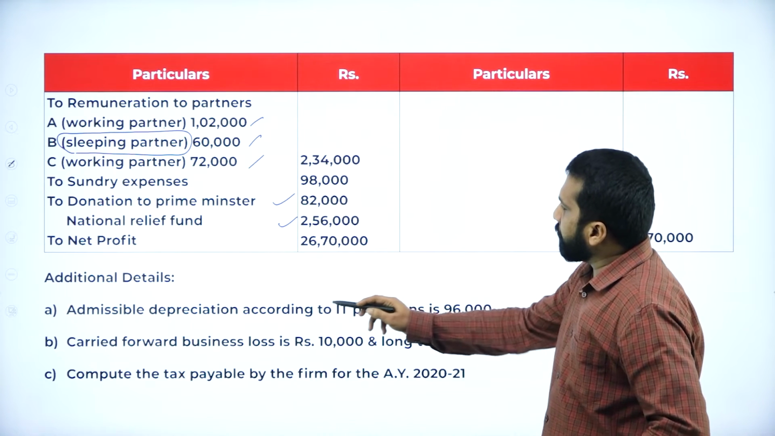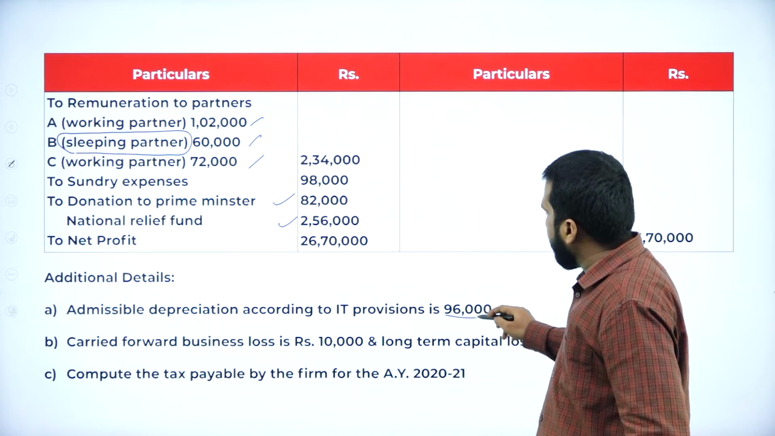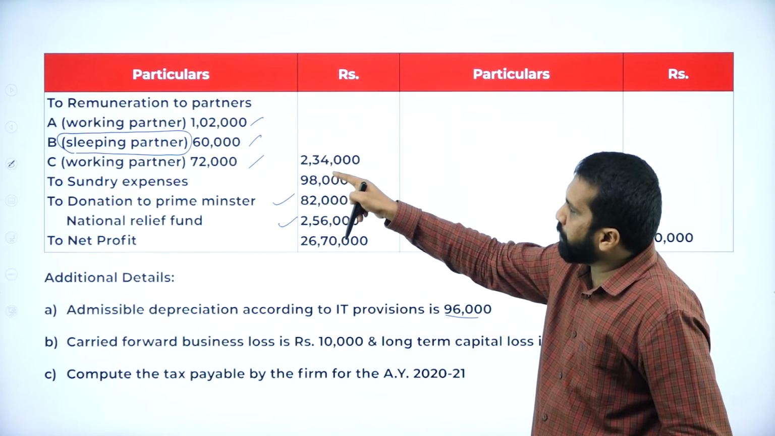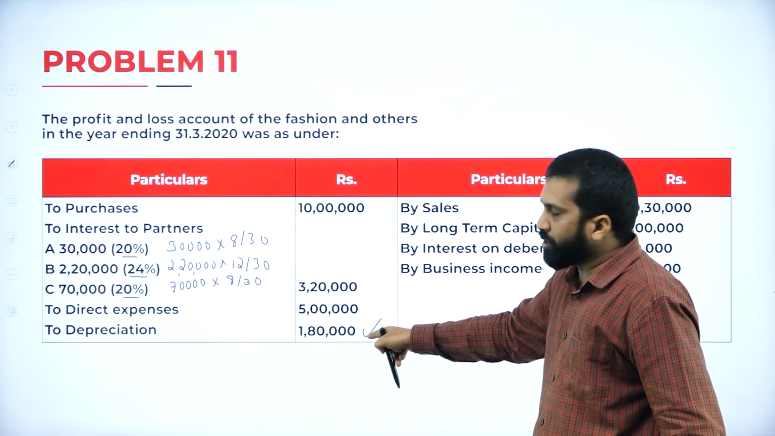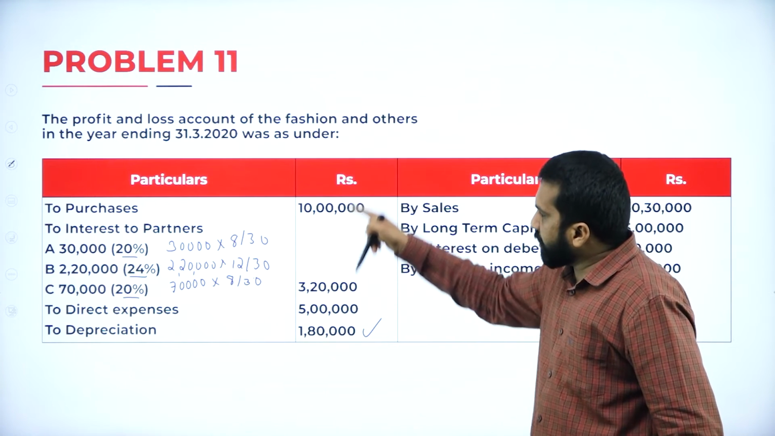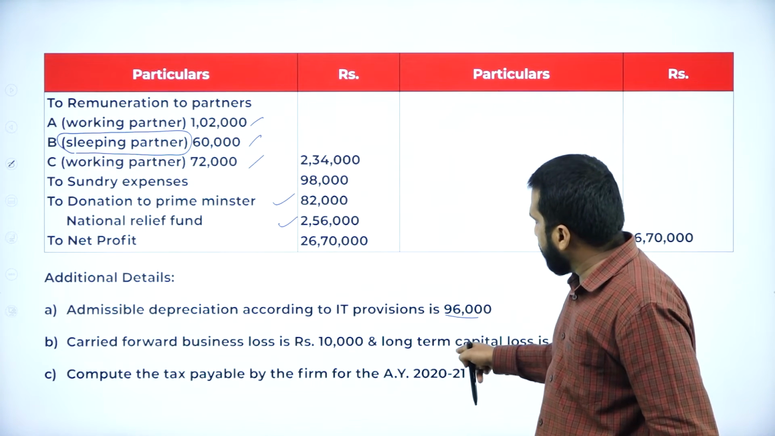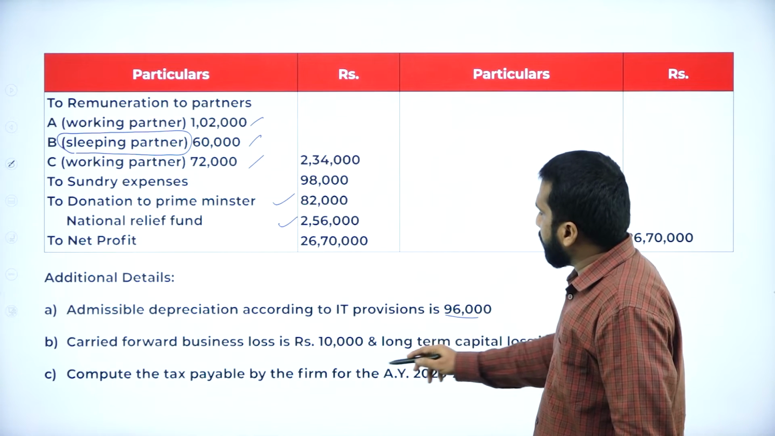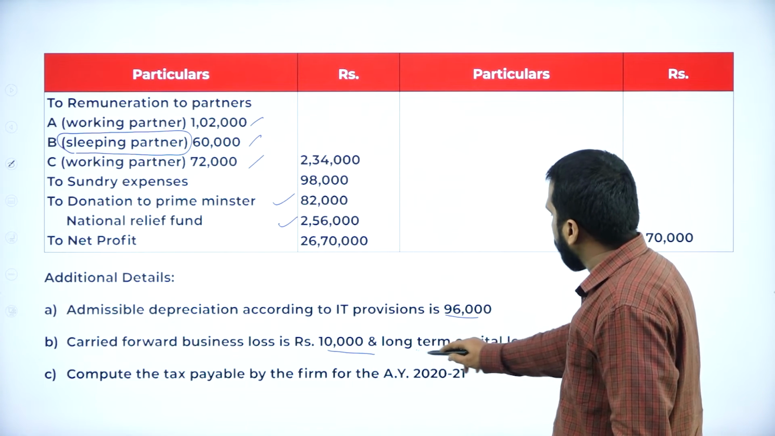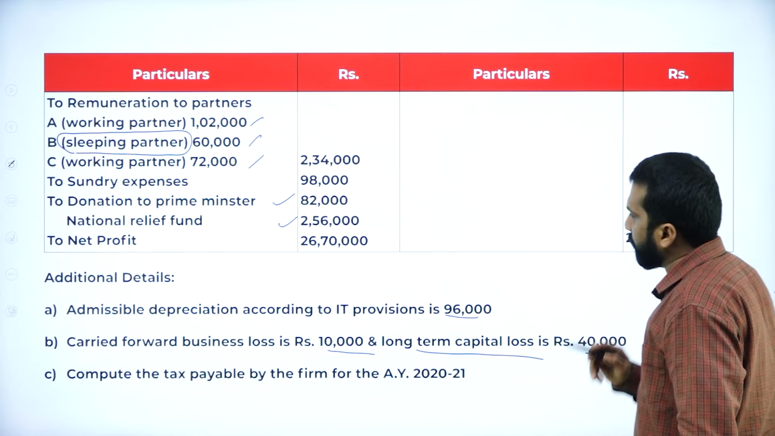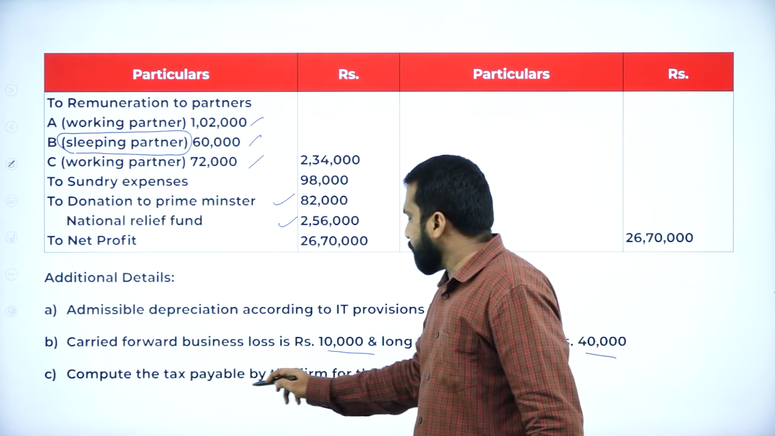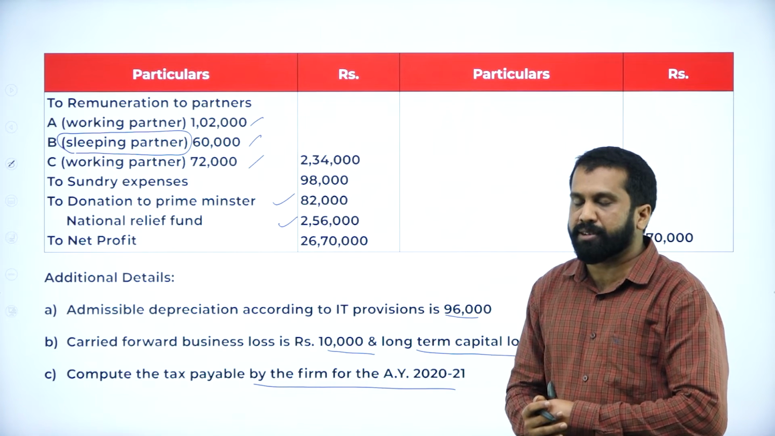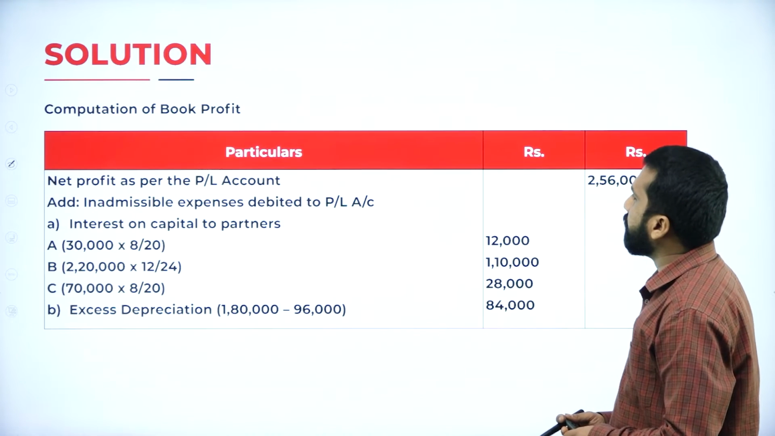Now, admissible depreciation as per IT 96 has to be deducted, and depreciation as per your problem has to be added. As per the table, add. As per the adjustment, minus. Carried forward business losses 10,000. I'll show you what to do. Long-term losses 40,000. Computation of tax payable by the firm for the assessment year 2020-21.